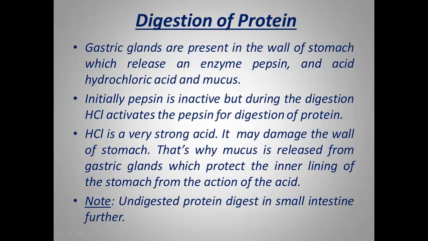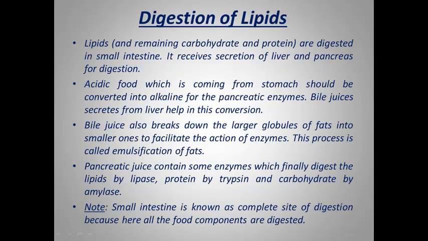After digestion in the stomach, food is sent to the small intestine, where lipids and the remaining carbohydrate and protein will digest. In the stomach there is an acidic medium, but here the medium should be changed because there is no mucus layer. So this acidic medium should be neutralized so that lipids may digest properly. For the digestion of lipids, bile juices are secreted from the liver, which provide the alkaline medium that converts the acidic medium into alkaline, so that the enzyme will easily digest the lipids.